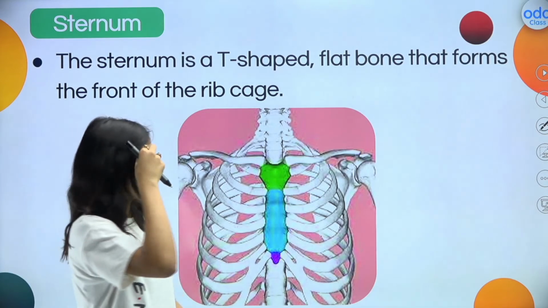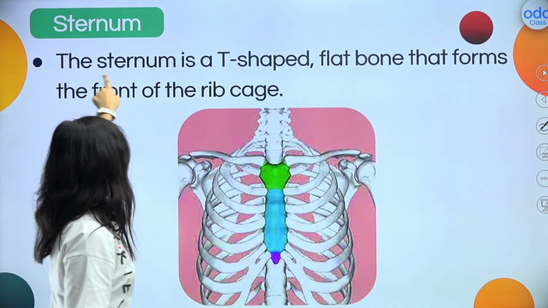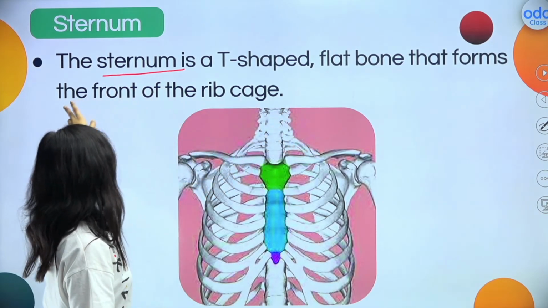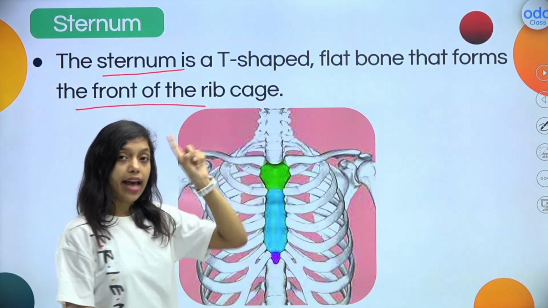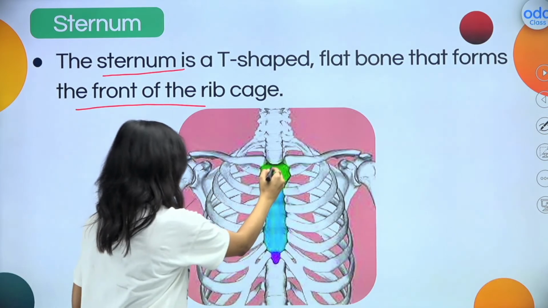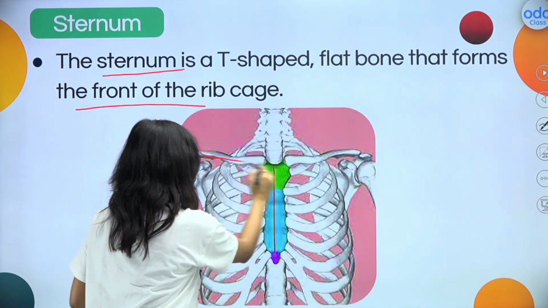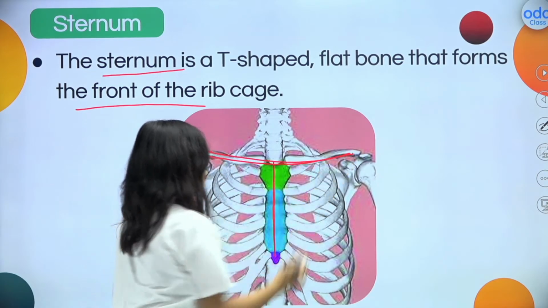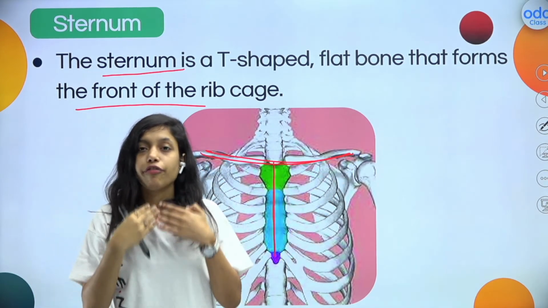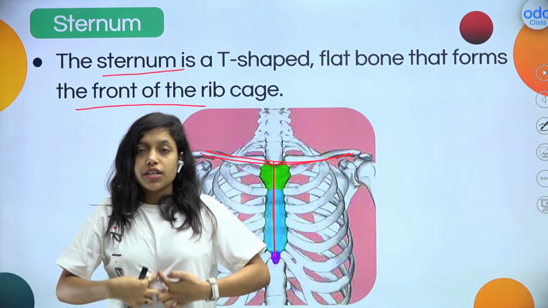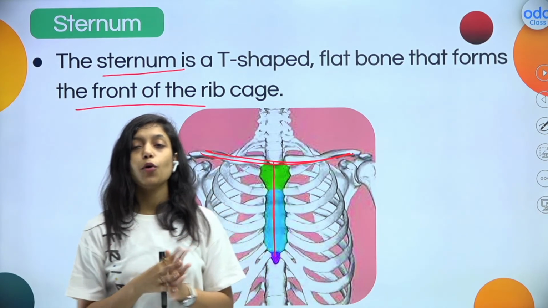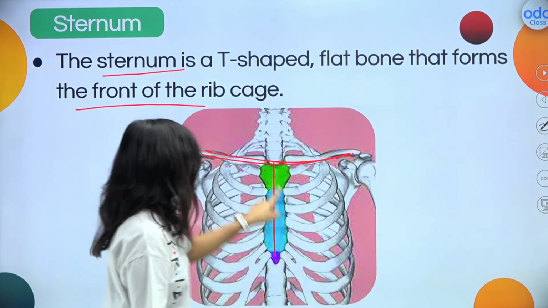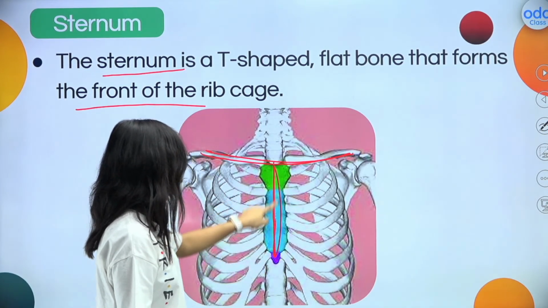So now coming to the sternum, as I said, the sternum is nothing but a T-shaped flat bone that forms the front of the rib cage. At that time only I had marked this. See here, can you see? There is a bone here. It is a T-shaped bone which will form the front side of the rib cage. If you touch this part, this T-shaped bone which is present in the front, that is actually the sternum, right?